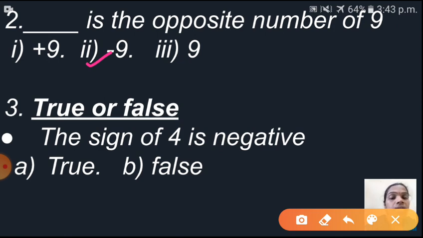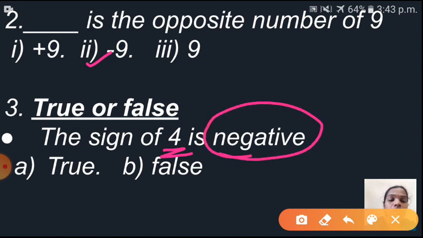Third question here I have given true or false: the sign of 4 is negative. What is the sign of 4? The sign of 4 is positive, plus, isn't it? But in this question negative is given. So is this true or false? False, isn't it? So you have to click the false option.